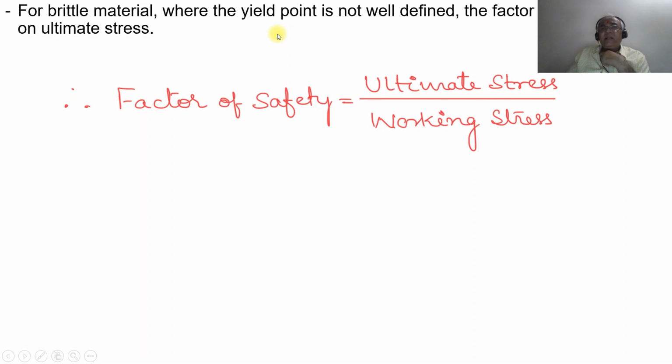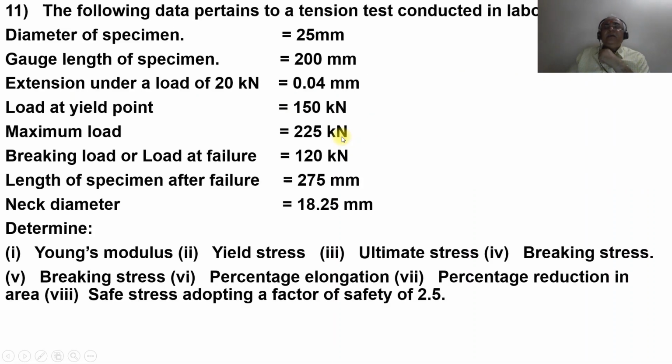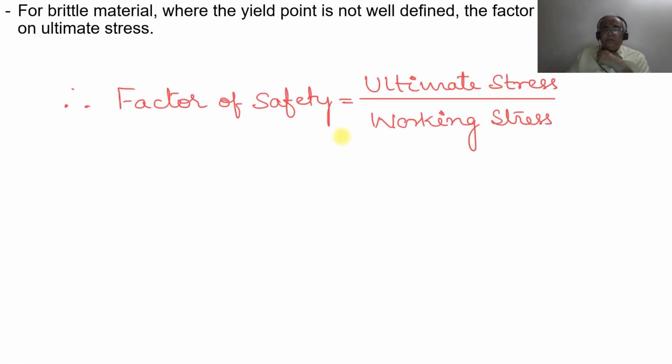For brittle material where the yield point is not well defined, the factor of safety is the ultimate stress divided by the working stress. This is how you will be able to analyze the behavior of the ductile material. Thank you.